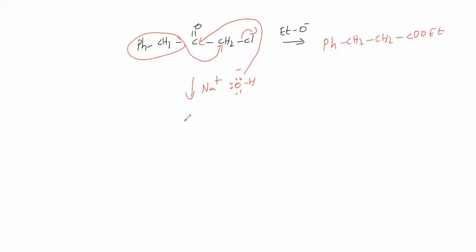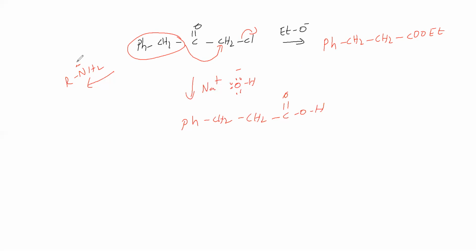Ph-CH2-CH2-COOH, a carboxylic acid, we are getting. Now we will treat this with RNH2. So how the reaction will be, we will see.